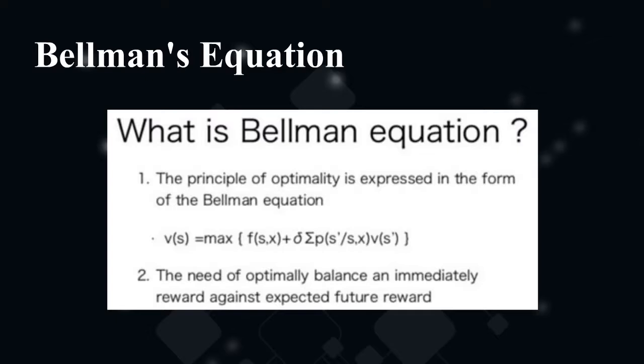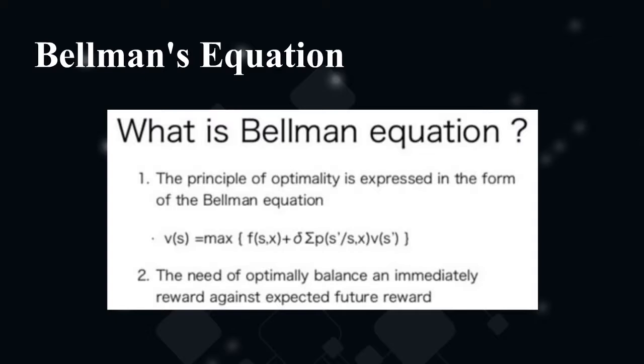From the Bellman equation formula, we can see that we assign a value to each state, and we do that by taking a reward at this state plus the expected value of the other state, given the action that we take following our policy, and we multiply that expected value by the discount factor. And this discount factor shows how much we value immediate reward or how much we value the future reward.